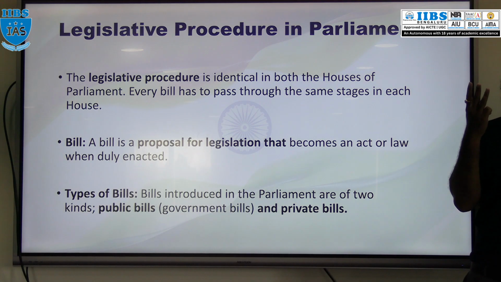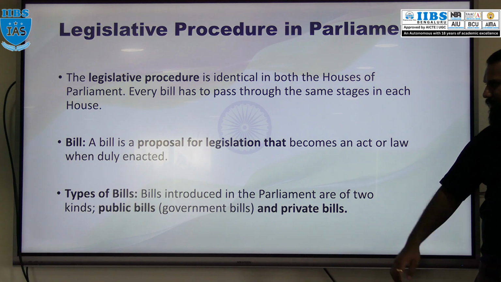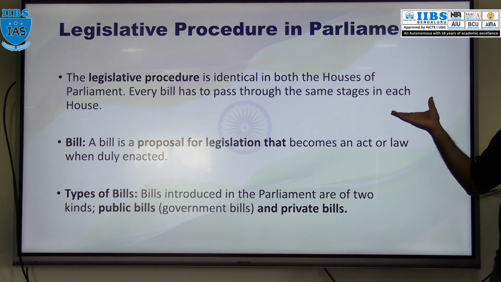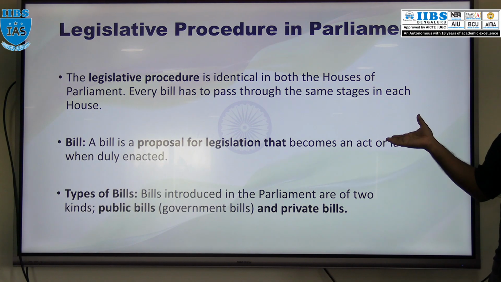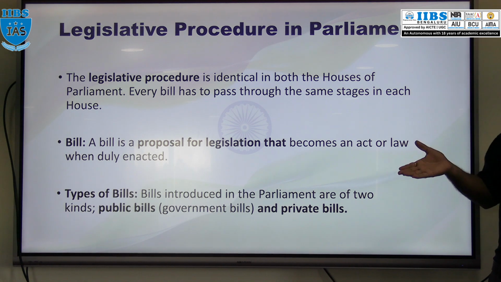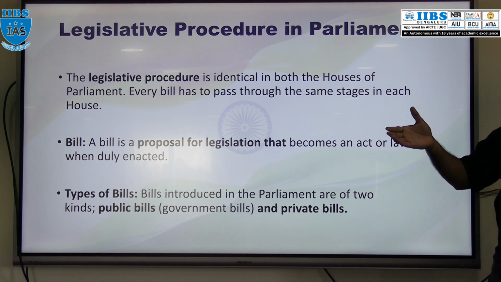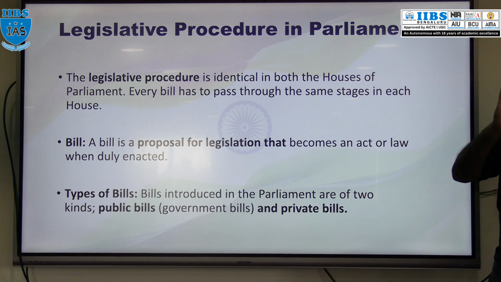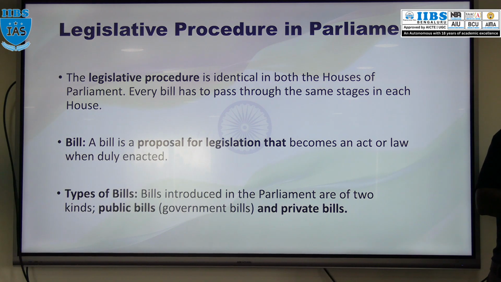Generally three stages. Now what is a bill? A bill is a proposal of legislature, that means a proposal of any act or law. Got it? And the bill becomes an act when it is introduced, passed by both the houses of the Parliament, and the President gives assent. There are 2 types of bills: one is the private bill and another is the public bill or government bill.